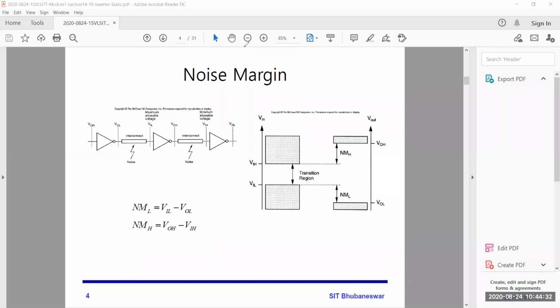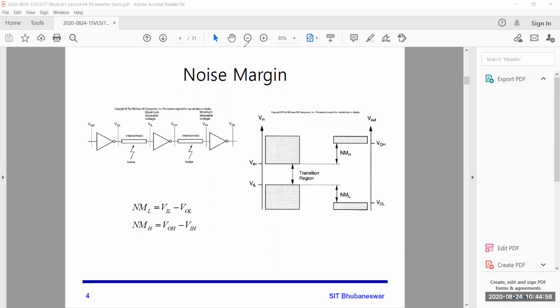So Sapnanjali, just to give your response, have you understood this noise margin part or not? Yes, sir. The noise margin is basically how much noise a circuit can resist.